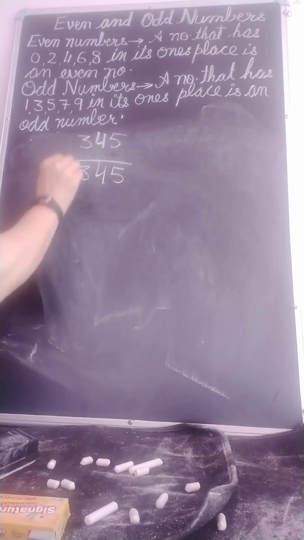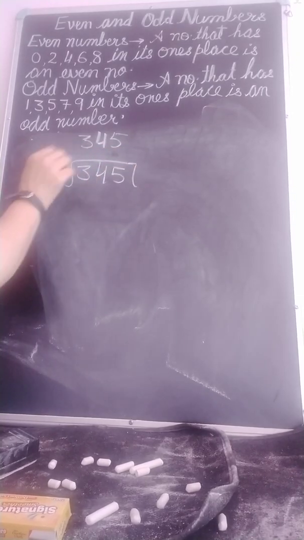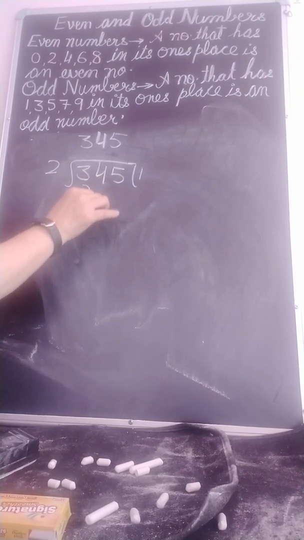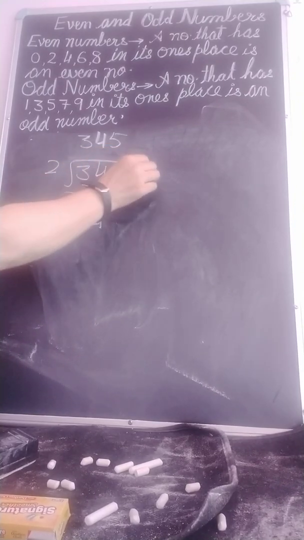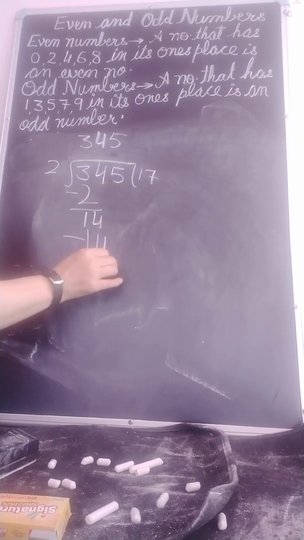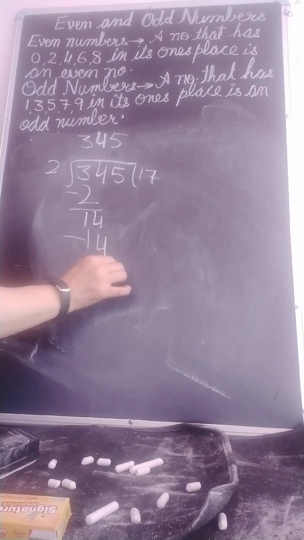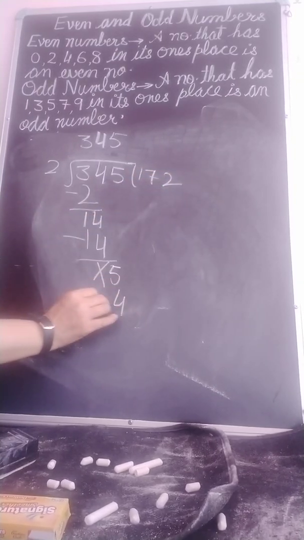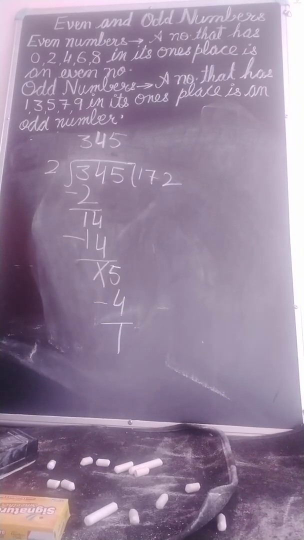345 divided by 2. 2 ones are 2, and here 1, then 14. 2 sevens are 14. Now 5: 2 twos are 4. We have remainder 1.